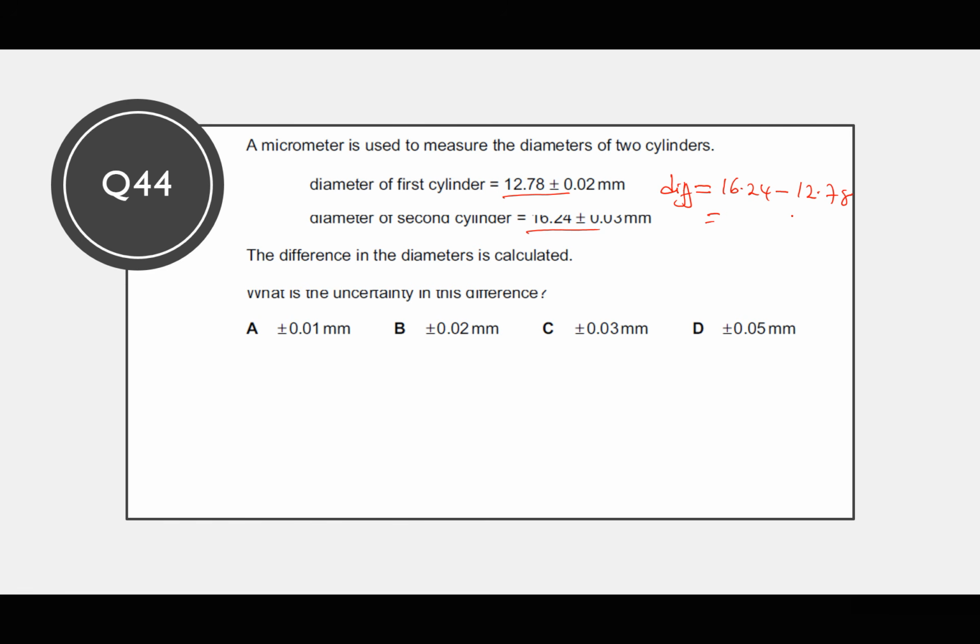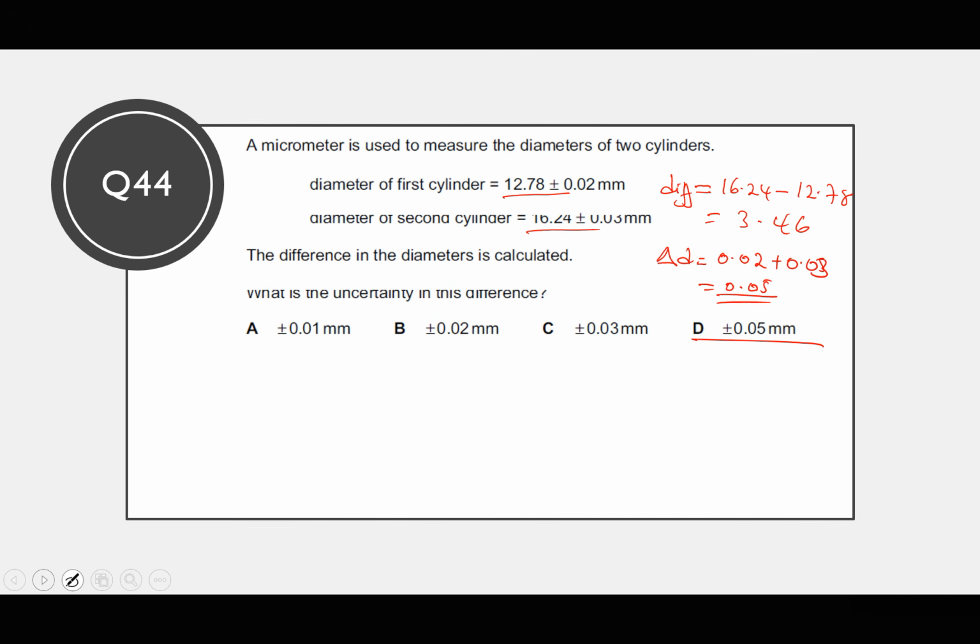Although the difference we subtract, and the difference will be 3.46. We cannot subtract the uncertainties. We simply add the absolute uncertainties. So the uncertainty in the difference of the diameter is going to be 0.02 plus 0.03, which gives us 0.05. That means our answer will be D.